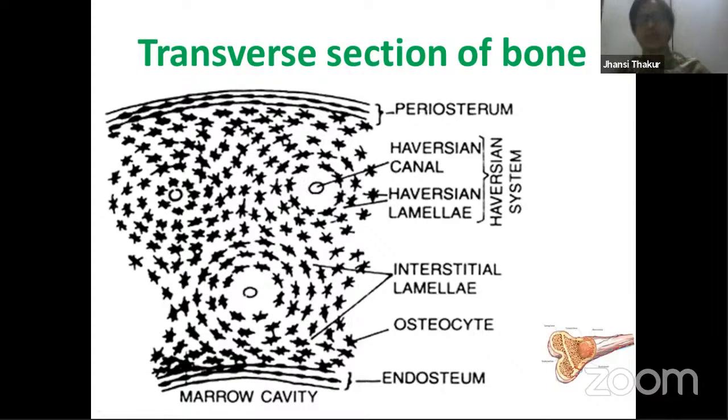This is one of the important differences. Another one is that in cartilage we have learned that it is avascular, it is not supplied with blood vessels, but here bone is supplied with blood vessels. Bone is supplied with blood vessels, it is vascular in nature.